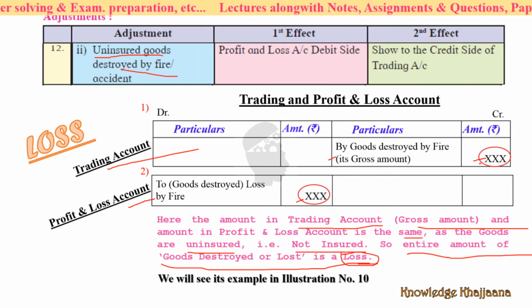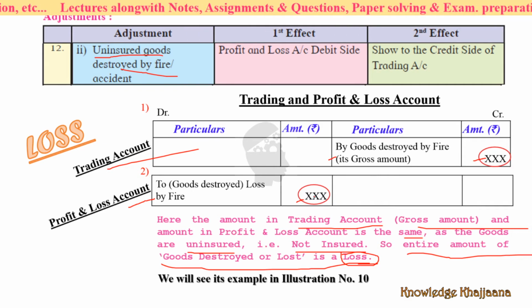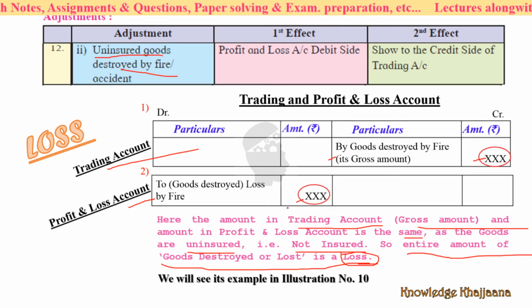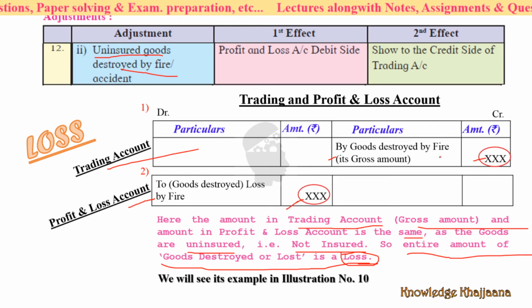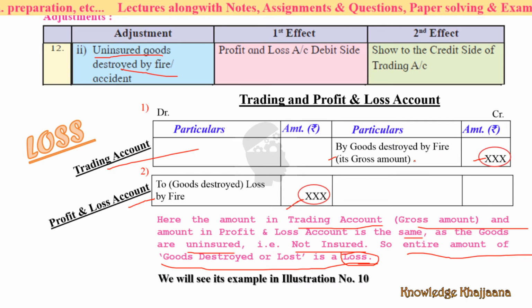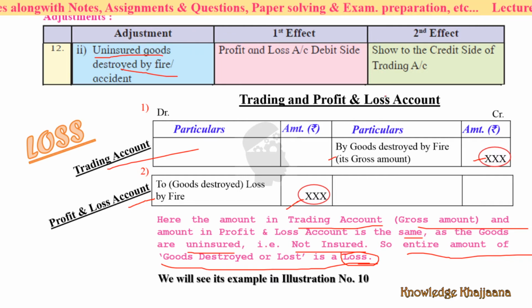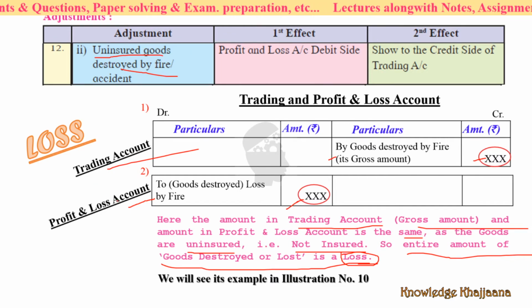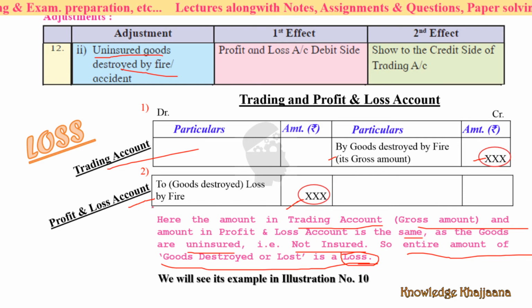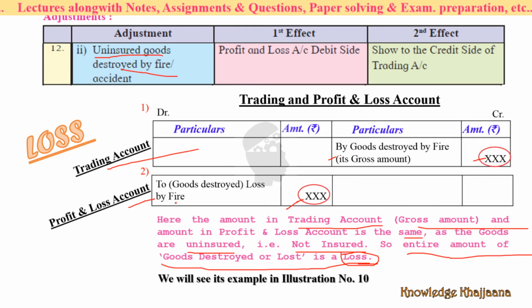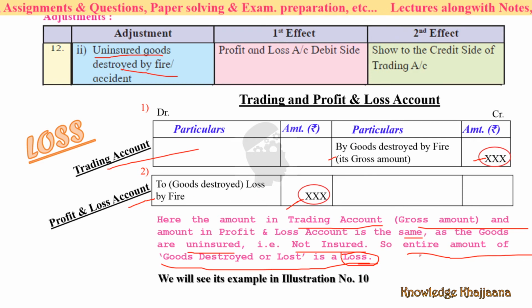All of the amount you lost is your loss. So goods destroyed by fire, its gross amount will come to the trading account, and the same amount will come as a loss to the profit and loss account.